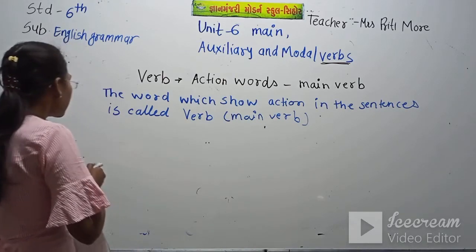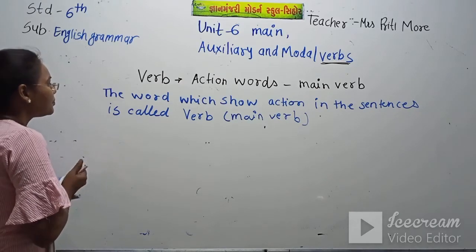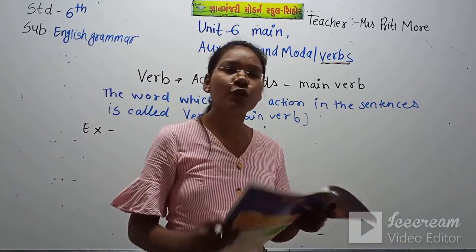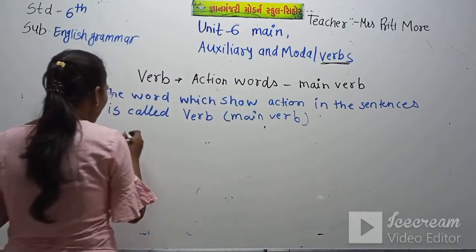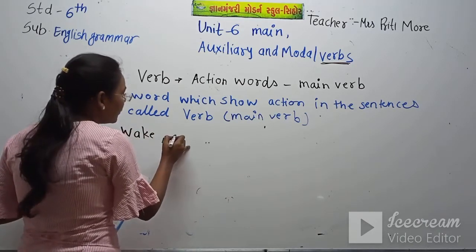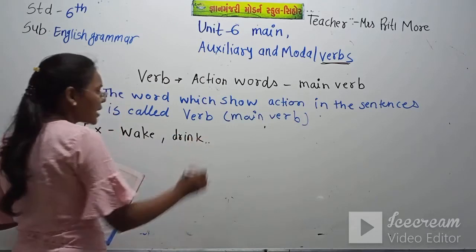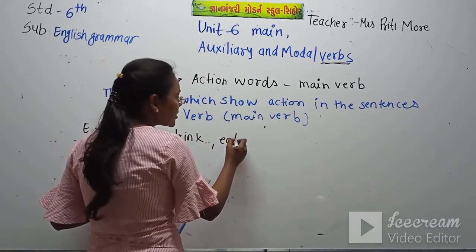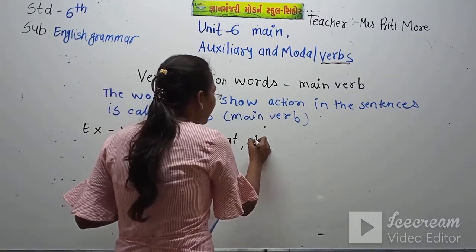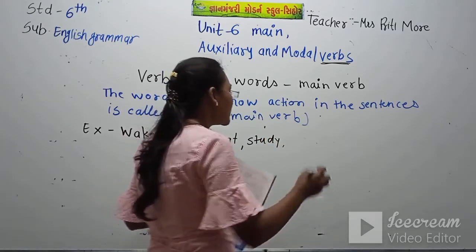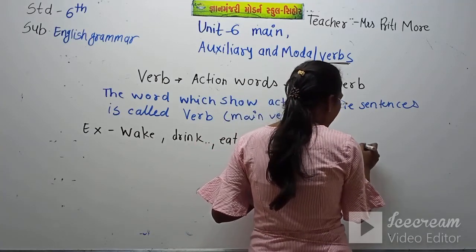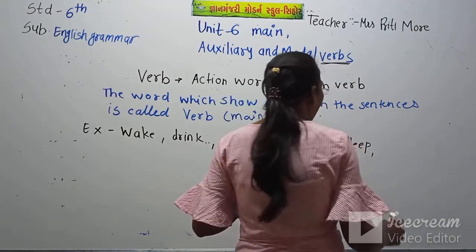So let's write some main verbs over here. What do you do from morning to evening? You wake up, so wake is your action word. Drink milk, drink is an action word. Eat breakfast, eat is an action word. These all are verbs. Study is your action word. If you are dancing, then dance is also an action word. You are sleeping, so sleep is also an action word.